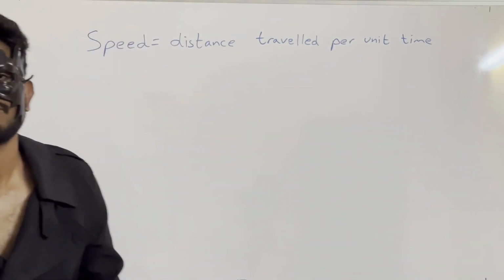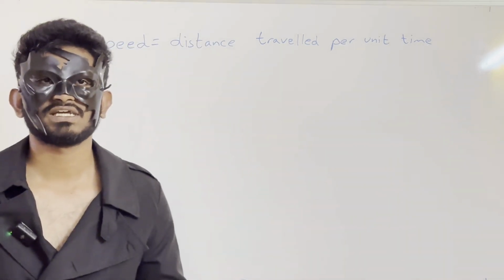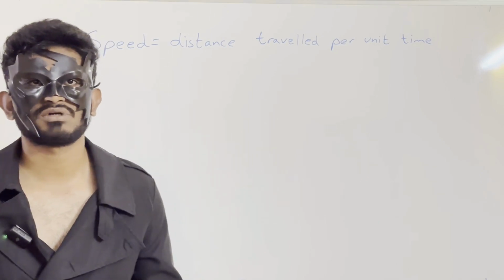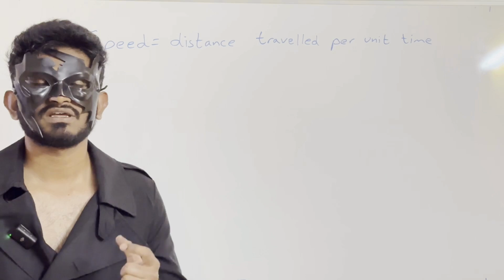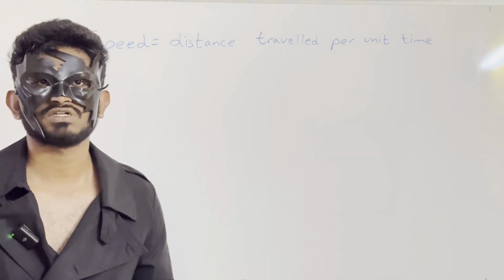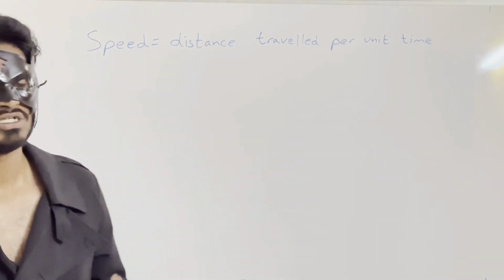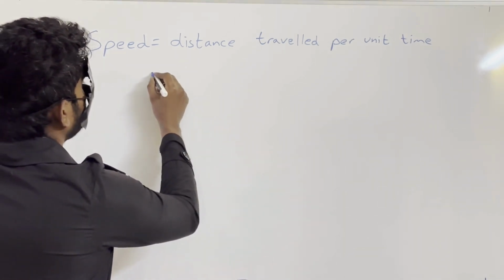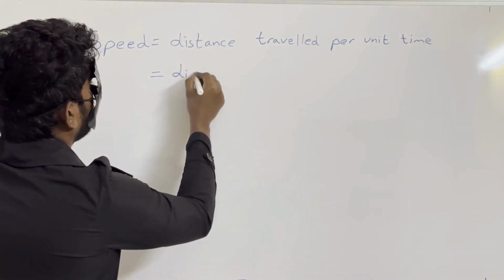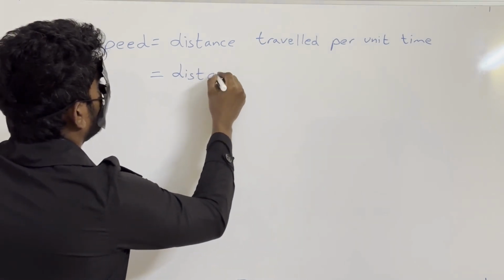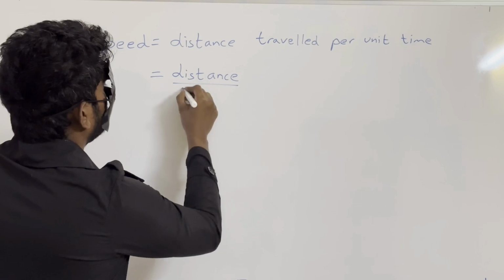So suppose from your house to some coaching institute, the distance is 80 kilometers. If you travel 80 kilometers in 1 hour, then speed is nothing but 80 kilometers per hour. That's nothing but distance by time taken.